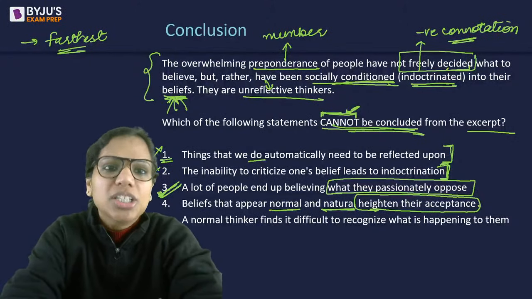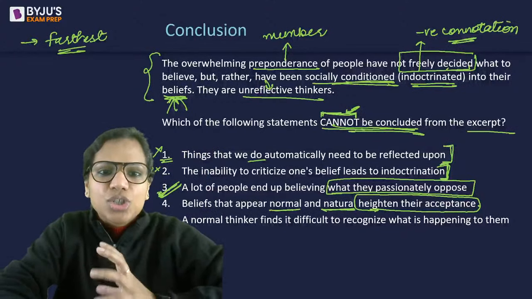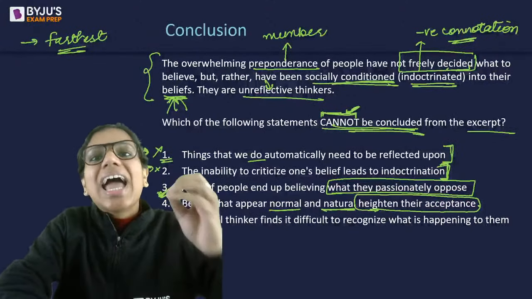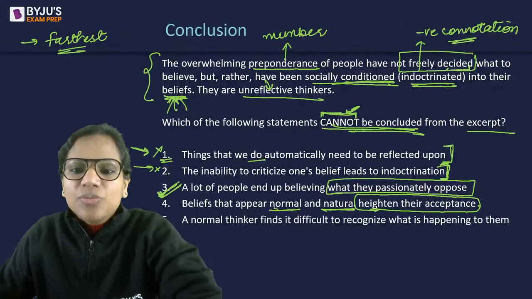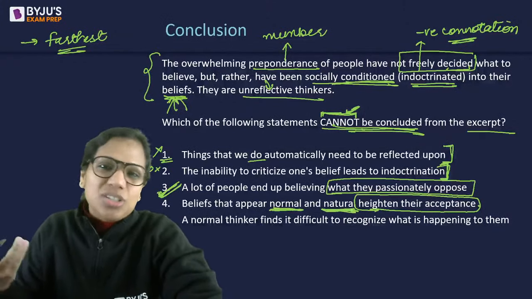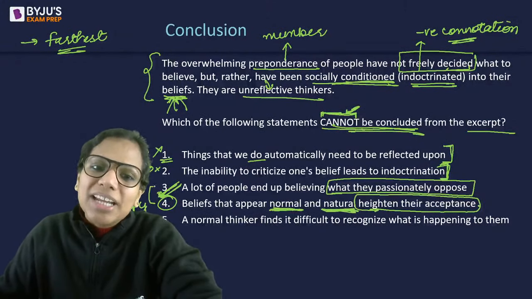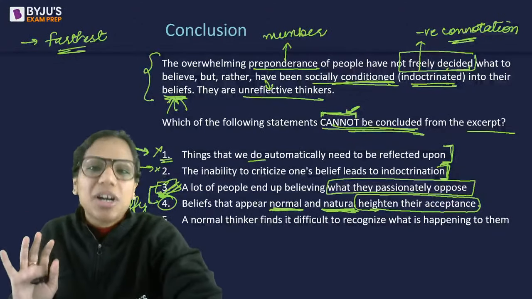We have talked about conditioning. If I give you an exact definition, conditioning is basically when you accustom a person to behave in a certain way that is socially accepted. So probably we are calling what is socially accepted normal and natural here. So this is very iffy. But when you compare 3 and 4, 3 is still worse. 3 is still farther apart, and that's why we mark 3.